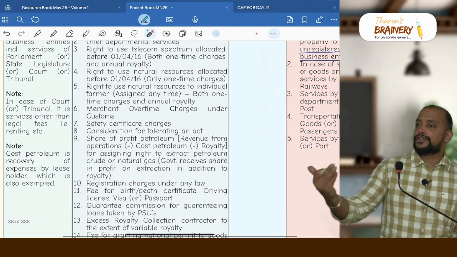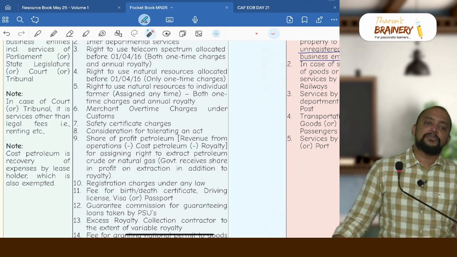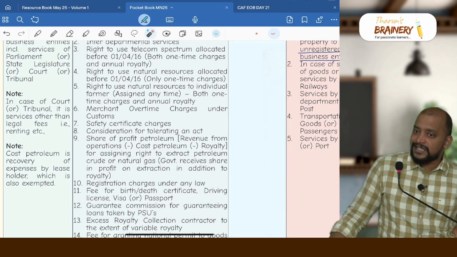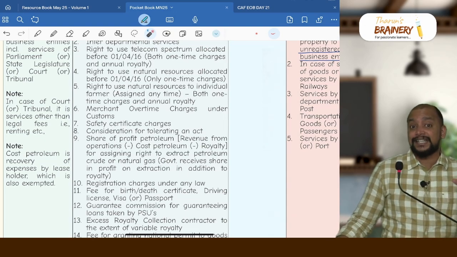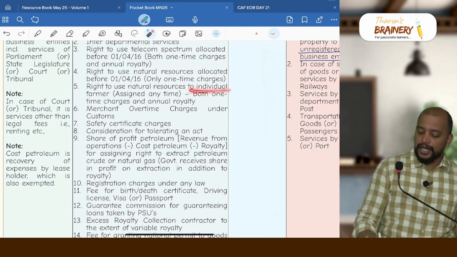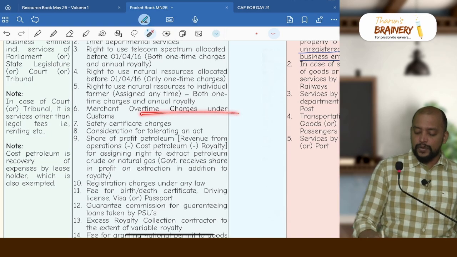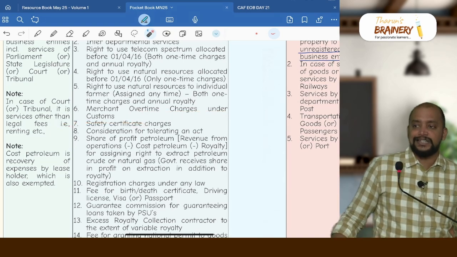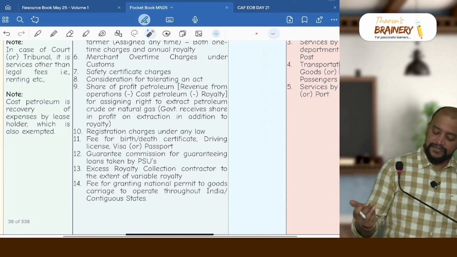Right to use natural resources to an individual farmer. What is exempted? So that is both one-time charges as well as annual rights, exempted, but it can be assigned any time. But it is assigned to an individual farmer. Then merchant overtime charges under customs, MOT charges. So customs will work after office hours for which they collect this.